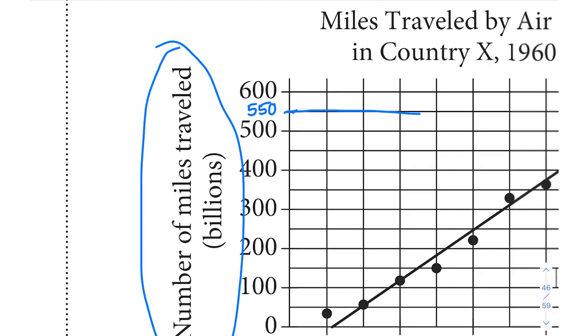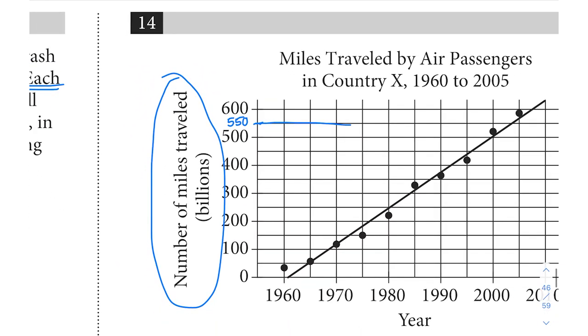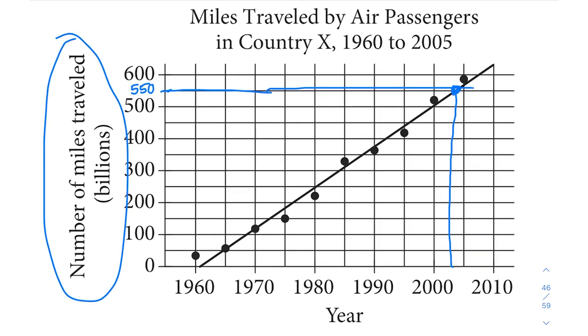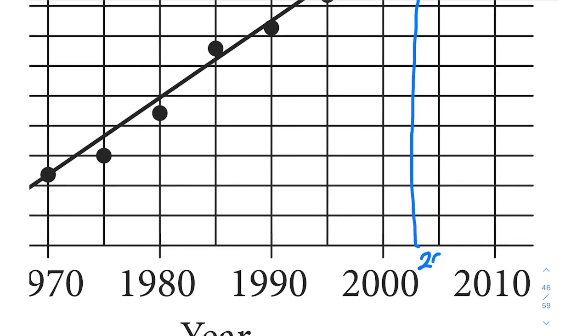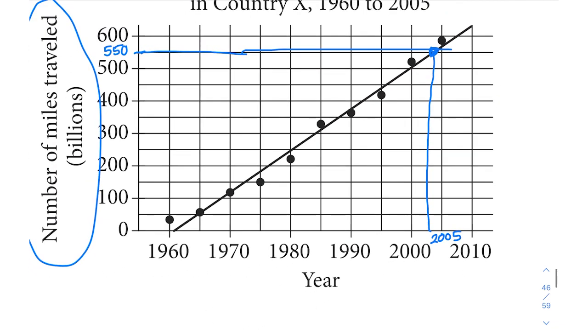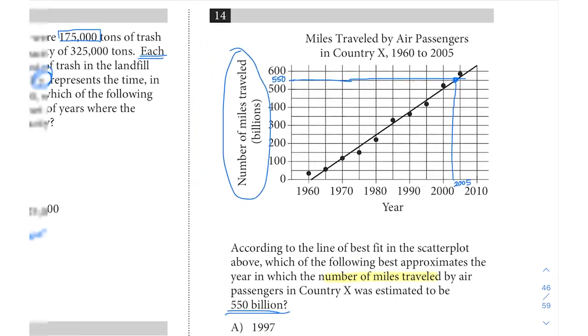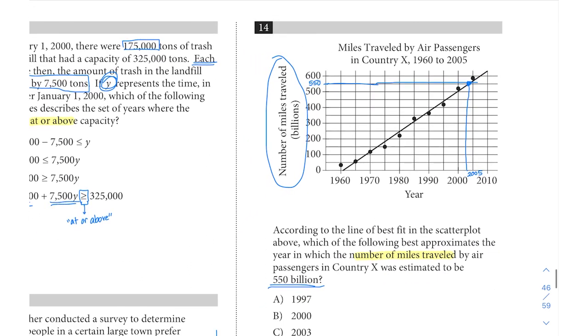And if we follow that line all the way across and see what year that corresponds to, it intersects with our best fit line here. And if we follow that point down on the x-axis, that's somewhere between 2000 and halfway in between 2000 and 2010, which would be 2005. So it's somewhere between 2000 and 2005. And you can even tell there that my line was not great. It's a little bit crooked, but that should give us enough information. We're looking for a value between 2000 and 2005.